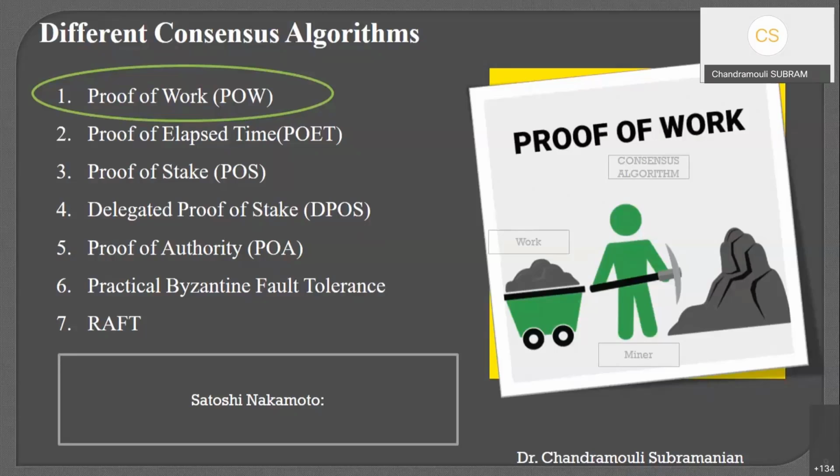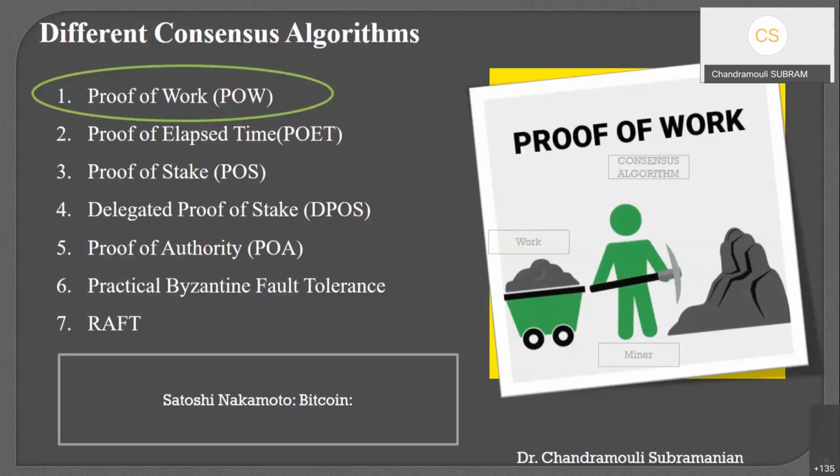That was introduced in 2009 by Satoshi Nakamoto himself. The objective of introducing this proof of work is moving from centralization to decentralization. So the proof of work algorithm is a very famous one. Now we have lots and lots of consensus mechanisms in the market. Some examples are already there, and we'll also look into some more examples. First it got introduced in Bitcoin.